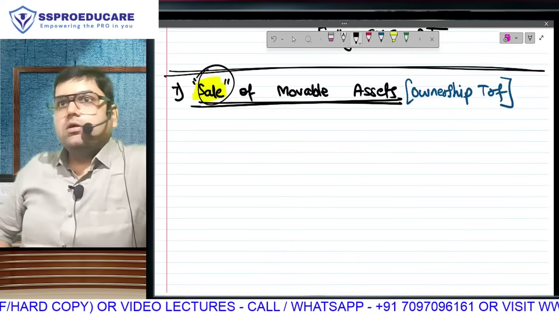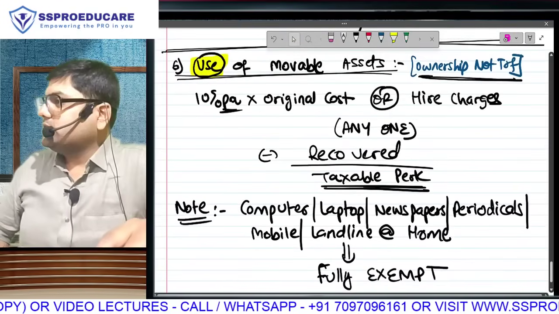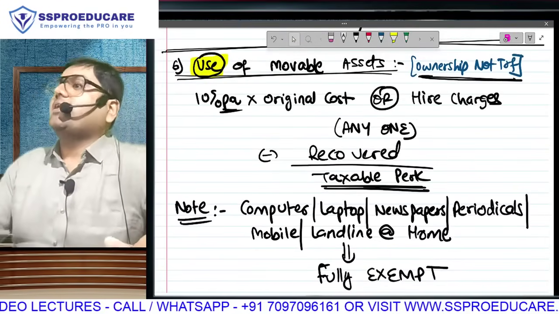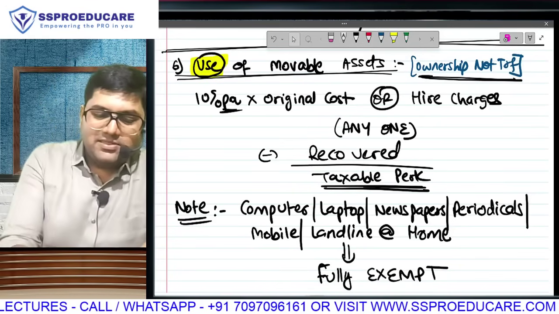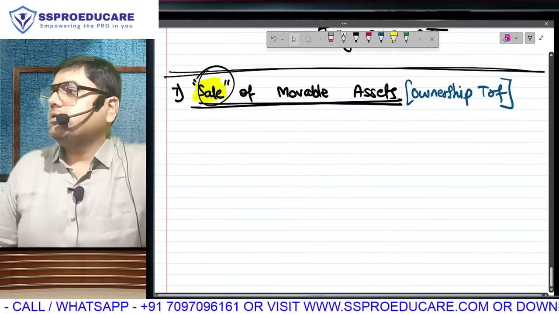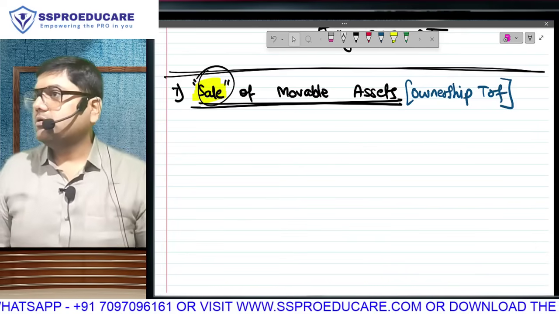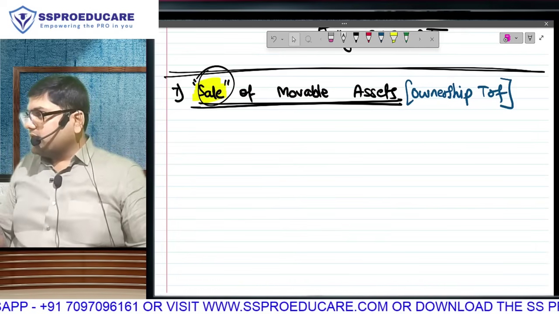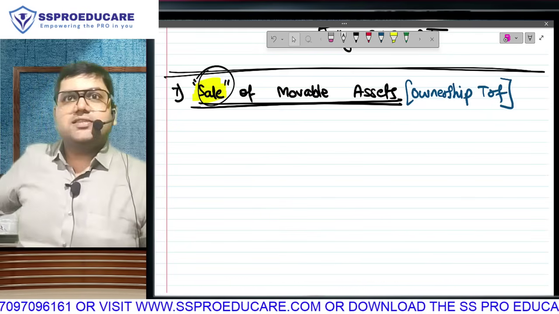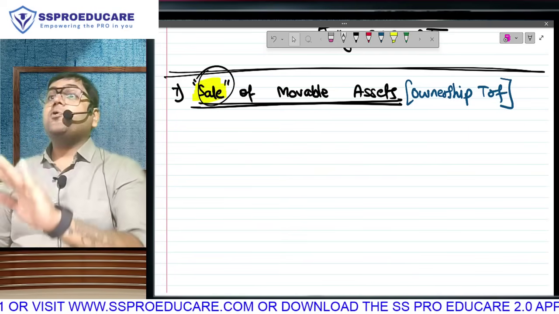First of all, here it has to be purchased by the employer. There, there were two options. Employer has purchased and is giving it to you, or employer has taken it on rent and is giving it to you. Purchased, then this is the value. Rented, then this is the value. Here, it can't be rented. Just imagine an employer bringing something on rent and then selling it to you. You can't sell the things that you have taken. So one thing is for sure, this has to be purchased by the employer. After purchasing, your employer is selling it to you.